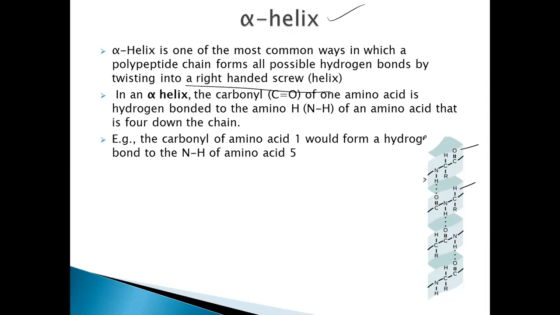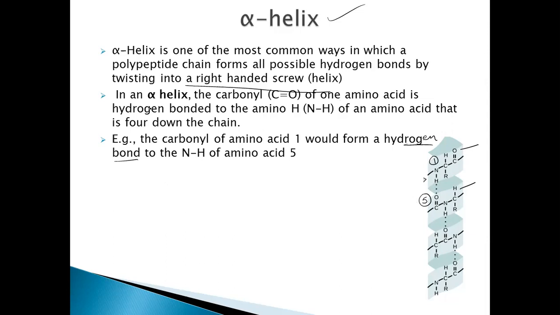So a hydrogen bond is formed between the NH of one turn and the CO of another turn, or vice versa. If you assume this to be the first amino acid, then it is linked by a hydrogen bond to the CO of the amino acid number 5 in another turn.